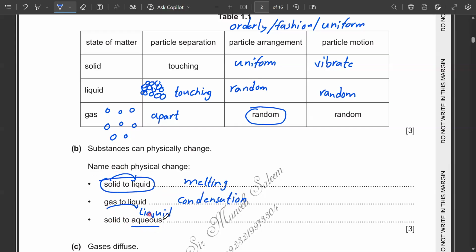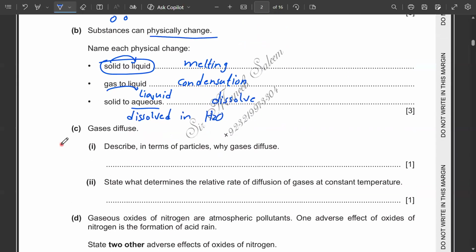But when it is converted to aqueous form, it means the solid has been dissolved in H2O, water solvent. So this is called dissolve. This is also a term relating to physical change. Dissolve is the word for the physical change.